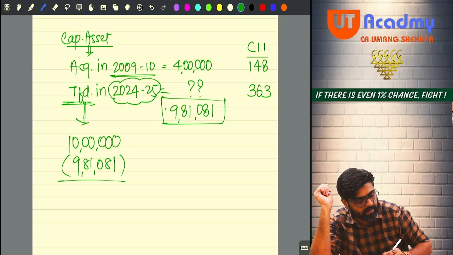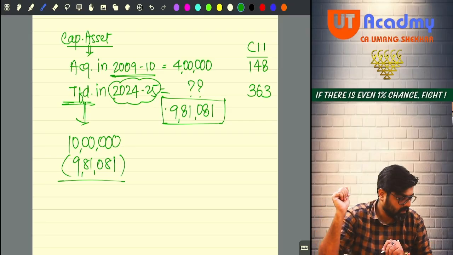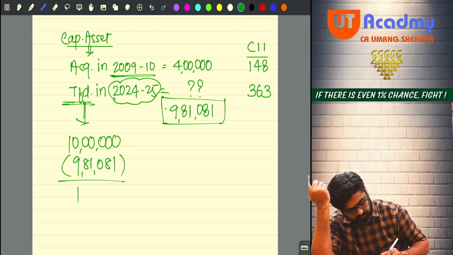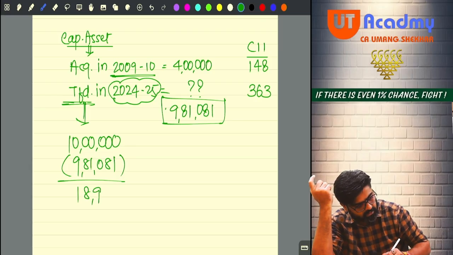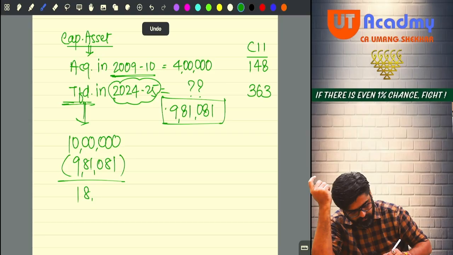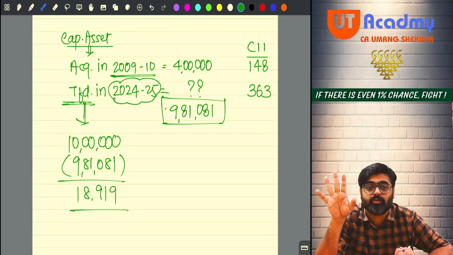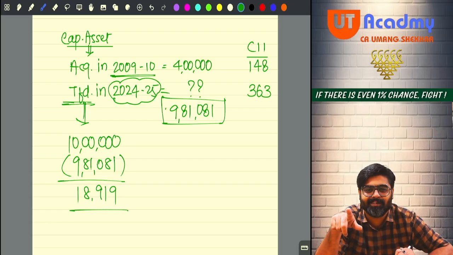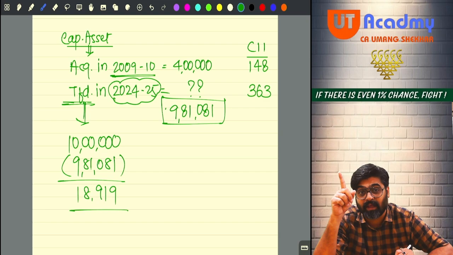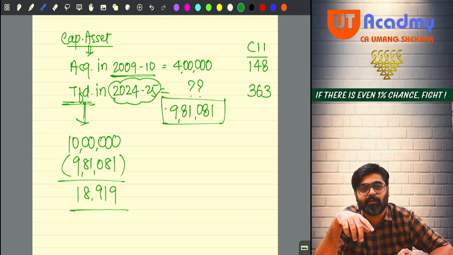It will be 18,919. Just imagine, your capital gain is only 18,919. If no indexation was given, it would have been 6 lakhs. And now they have done that only.